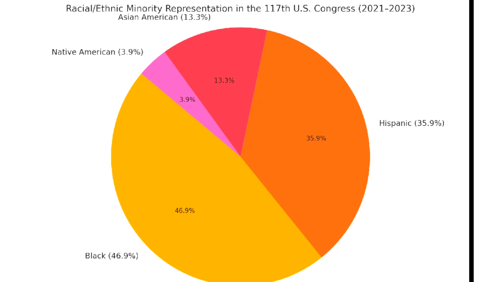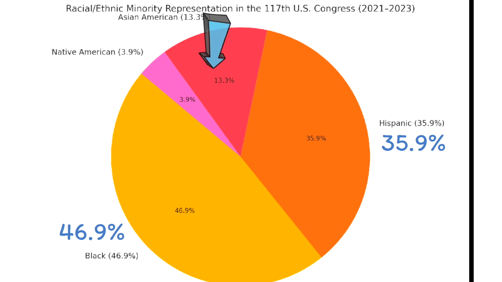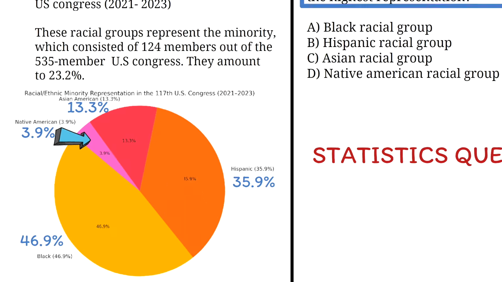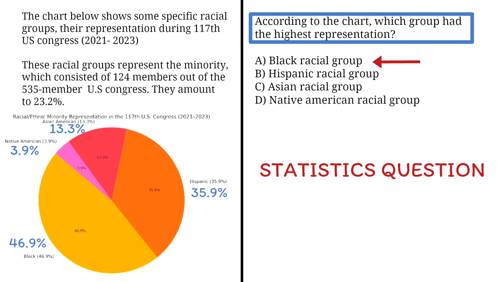When you look at the chart, you see that each slice shows a percentage share of congressional members for the various racial groups, which are the Black racial group with 46.9%, the Hispanic racial group with 35.9%, the Asian racial group with 13.3%, and the Native American with 3.9%. So, when we look at our answer choices, option A, the Black racial group, is the option with the highest representation of 46.9%. So the correct answer is A, Black racial group.